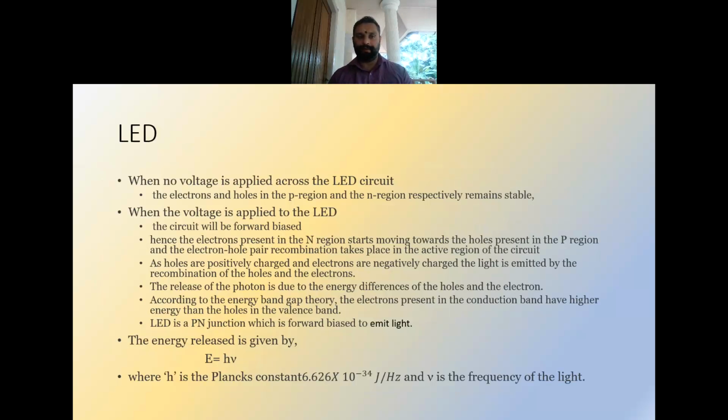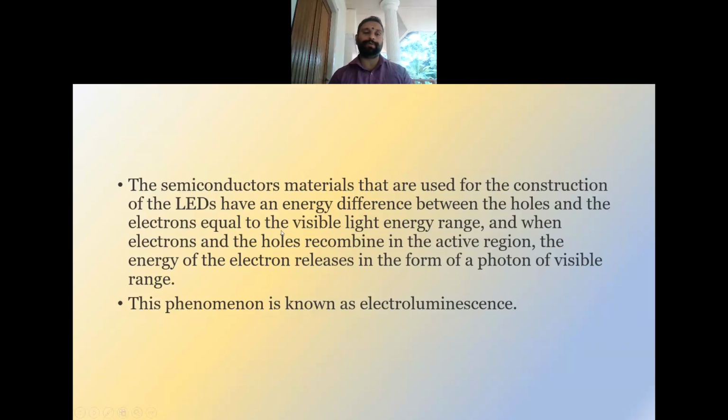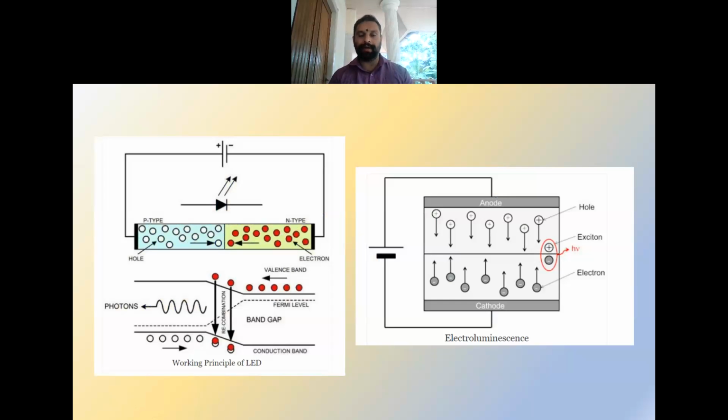So another light source is the LED. LED is nothing but a PN junction. We have a P-type material and an N-type material. These two materials are joined to produce a device called a PN junction, and this junction will be connected with a battery in the forward biased mode, and then at the junction the recombination will happen between the electrons and the holes, and they will emit the energy in the form of light. That is what is happening in the case of an LED.